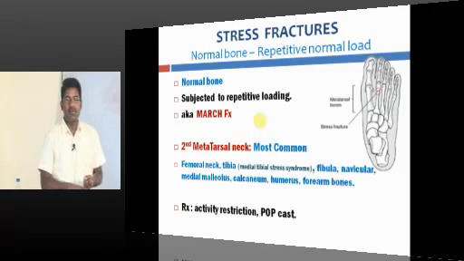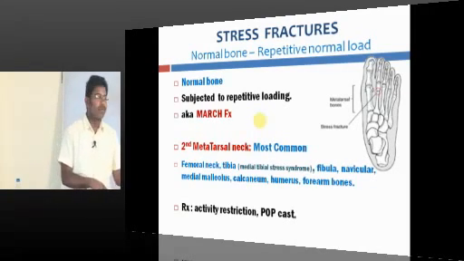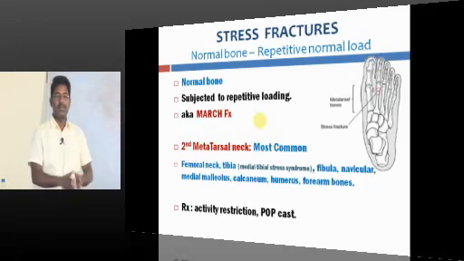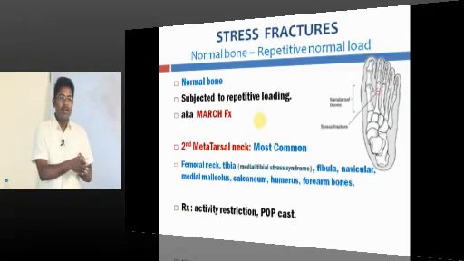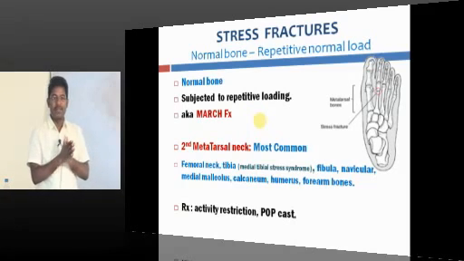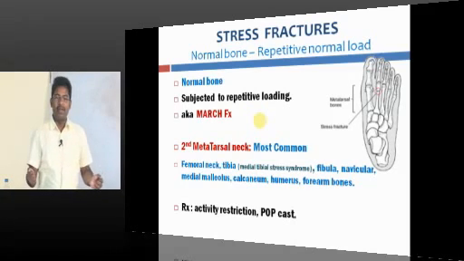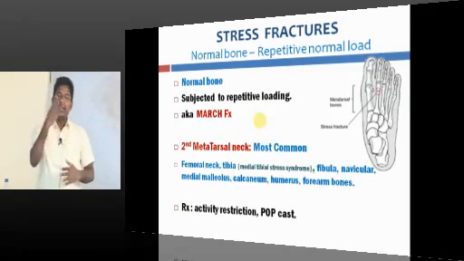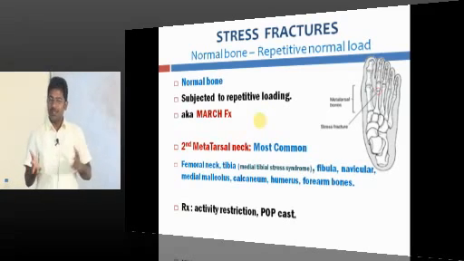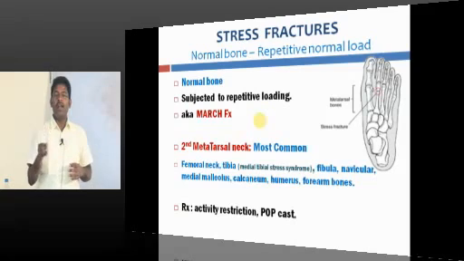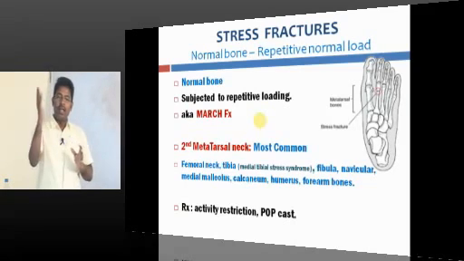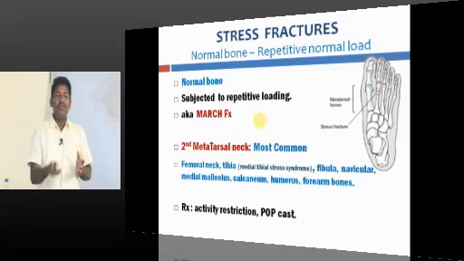And we have seen two fractures. One is traumatic fracture, the other is pathological fracture, and the third is stress fracture. What is stress fracture? You are a normal adult. There are some doctors who, after completing MBBS, don't go to PG, they go to IPS. They select a civil service and go to IPS. Though you are a normal strong man, you are not adapted, or not exposed, to running 3 or 4 miles in a day. It is very new. Though we are strong, we are not experienced enough to run a drill in the morning. If you are asked to run 5 miles a day, what will happen?